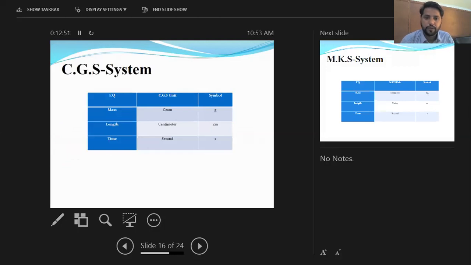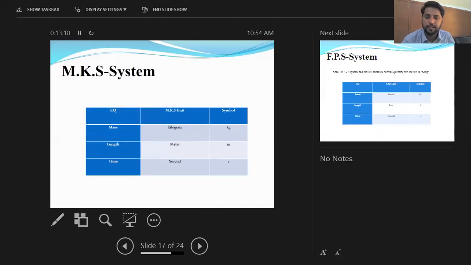CGS system. CGS stands for centimeter, gram and second system. In this system, the fundamental quantities were taken as mass, length and time. These are the fundamental quantities, while their CGS units were: mass was expressed in gram, length was expressed in centimeter, while time was expressed in second. That system is called a CGS system.